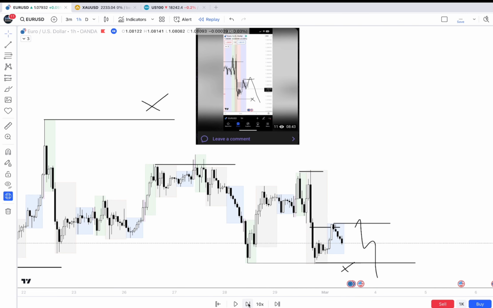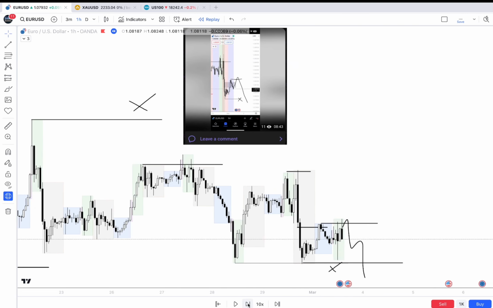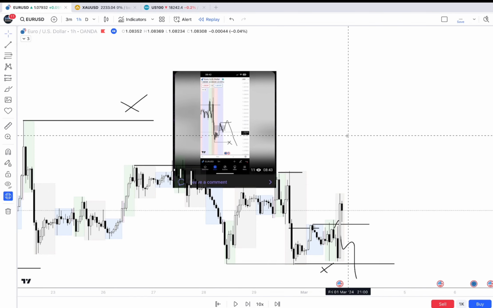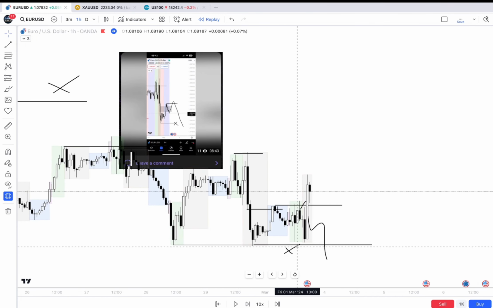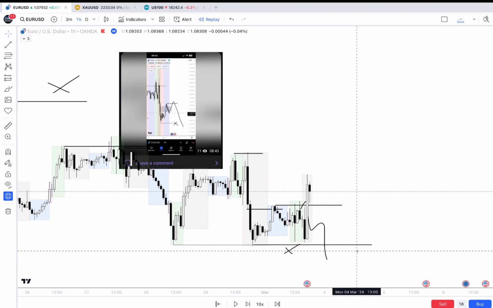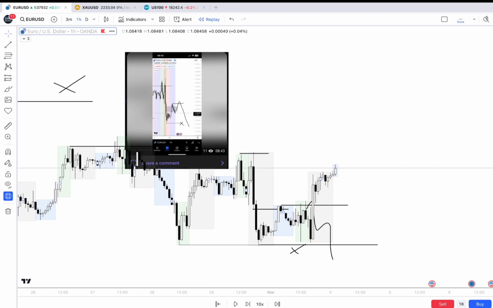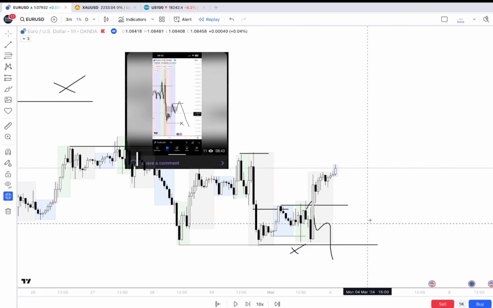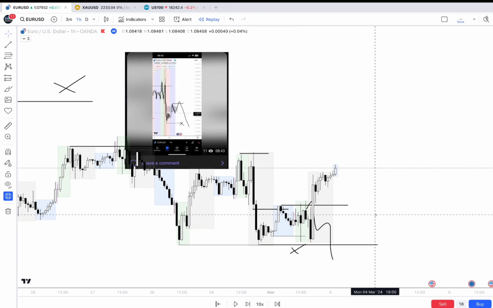Let's check the results of that day. Okay, so as you can see we left equal lows and the target was not done. That day I would probably say that it was a mistake, because we took off that liquidity, but the target that I tagged was lower, so that was a mistake for me. Let's go to the next day.